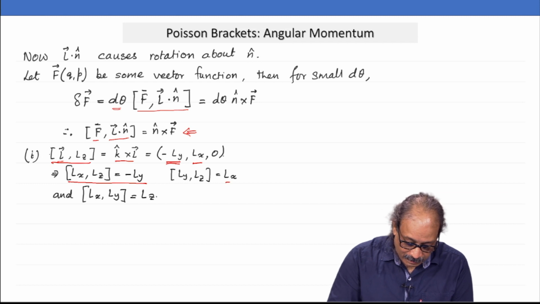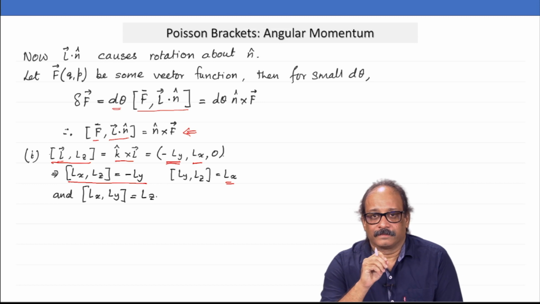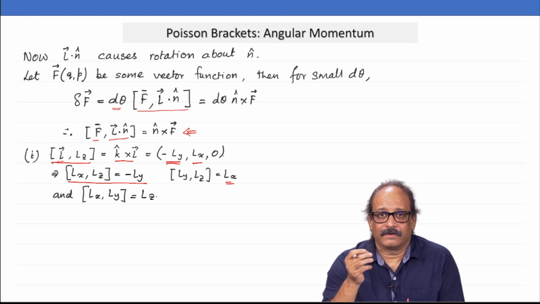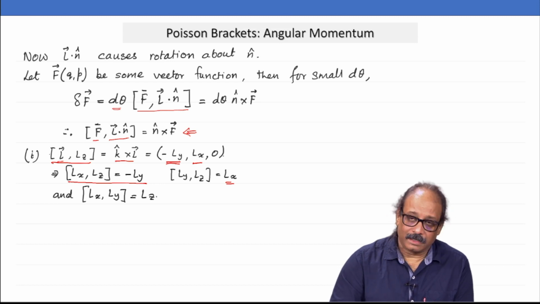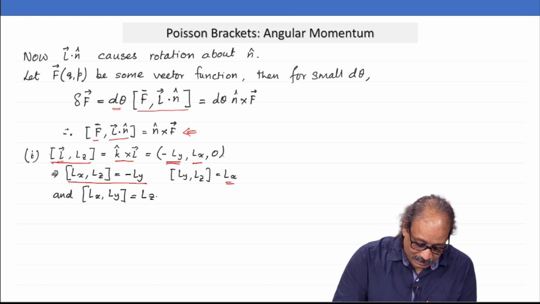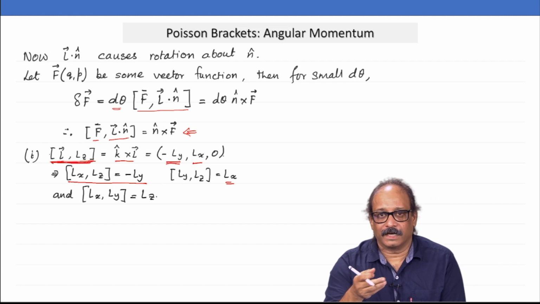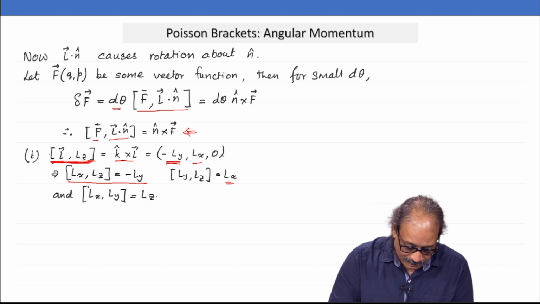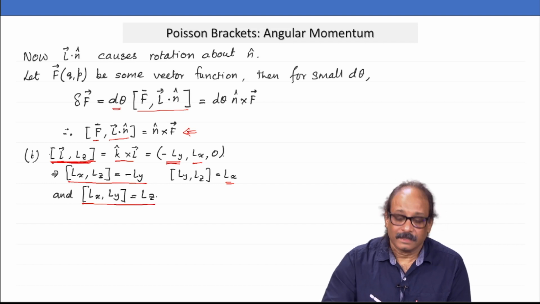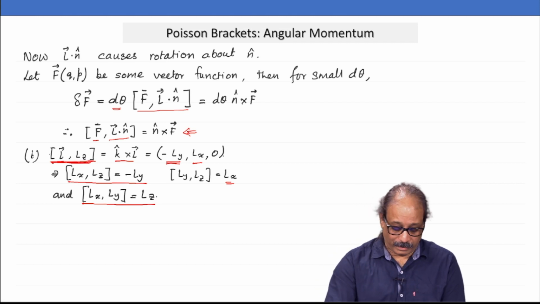That is going to be Lx, and the third Poisson bracket is Lz with itself, and that of course is 0. And similarly, you can start with this expression, but instead of using Lz, if I use Lx, I still get the new quantity, and then I will get the Lx Ly Poisson bracket is Lz.